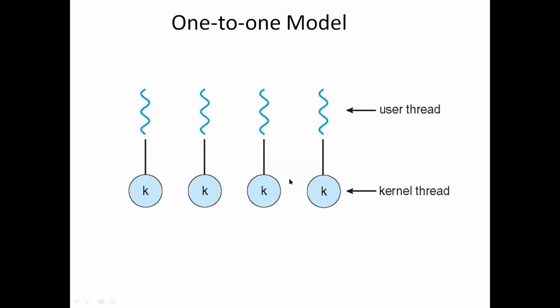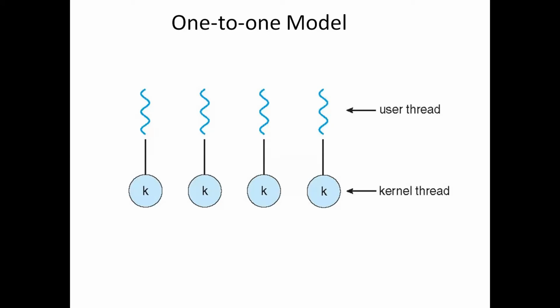This task will be blocked, and other tasks can be executed concurrently in the one-to-one model. It also allows multiple threads to run in parallel on a multiprocessor system, whereas in many-to-one, if one blocks, others cannot run. The one-to-one model allows multiple threads to run in parallel on a multiprocessor system.